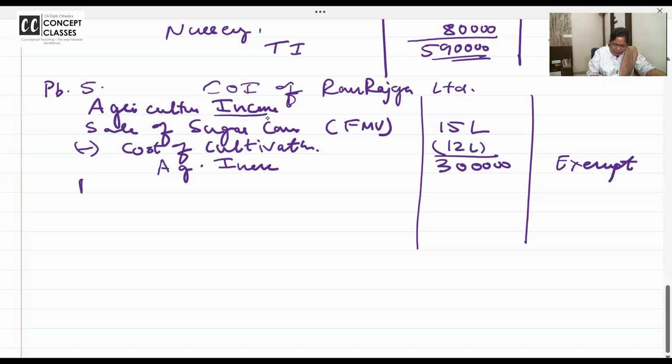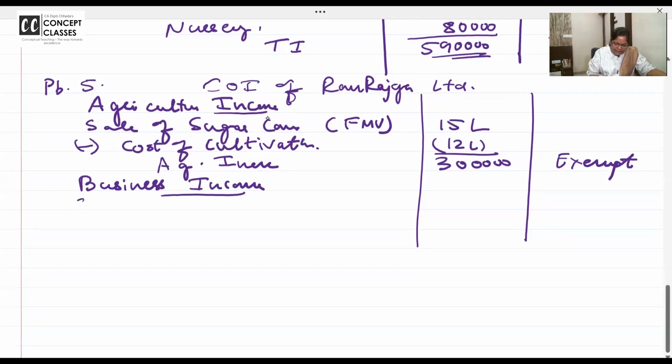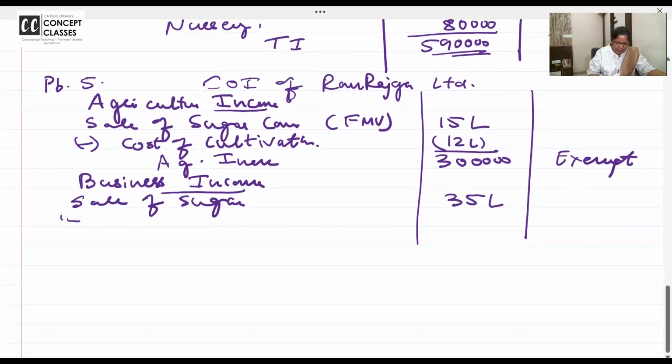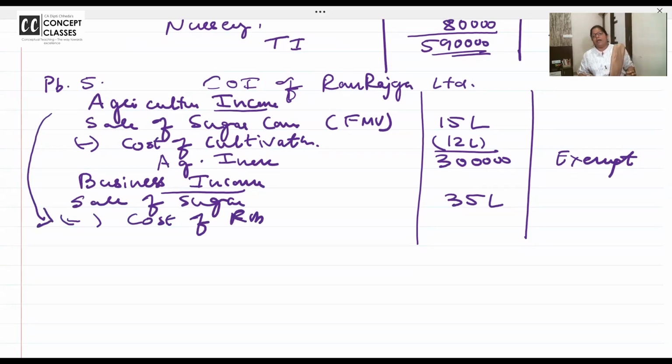Now I am going to my business income. Sale of sugar. Sugar granules, jaggery, जो भी आप बनाते हैं. 35 lakhs. Cost of raw material. I want all of you to put an arrow mark. What was the sale value for the farm? That's the cost of raw material here.